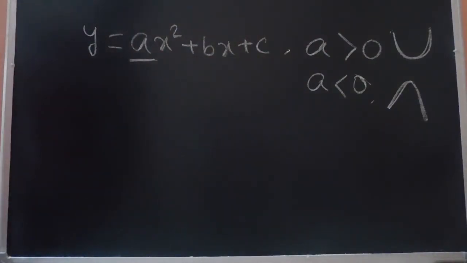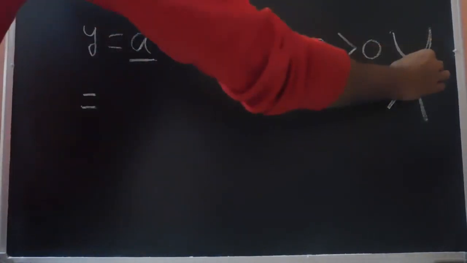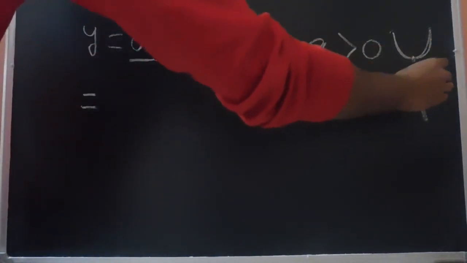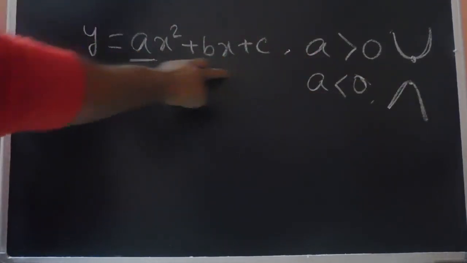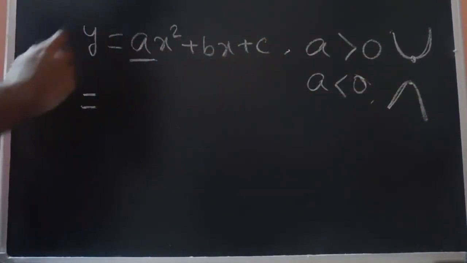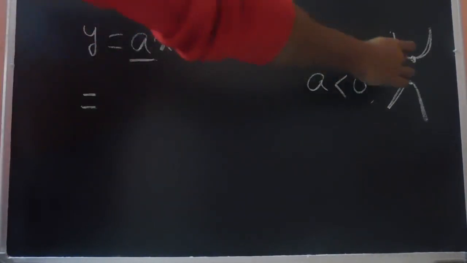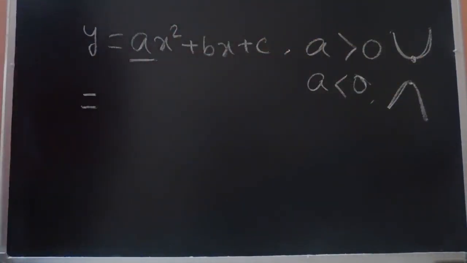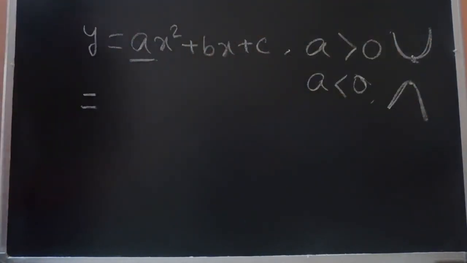Now let's try to find the vertex of this parabola. This maximum or minimum point is called the vertex of the parabola. Once a quadratic equation is given, based on the sign of a, we determine whether the parabola is upward or downward, and we need to determine the vertex. Once we know the vertex, we know the shape of the parabola.